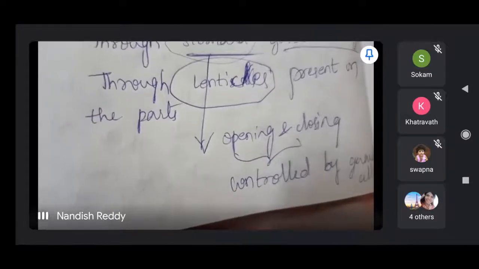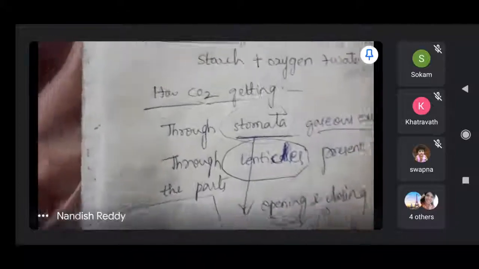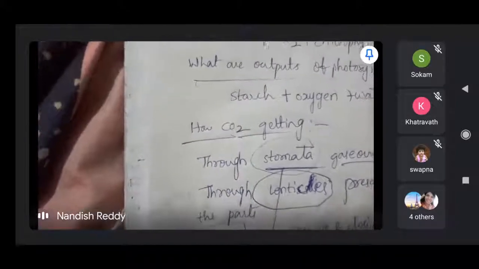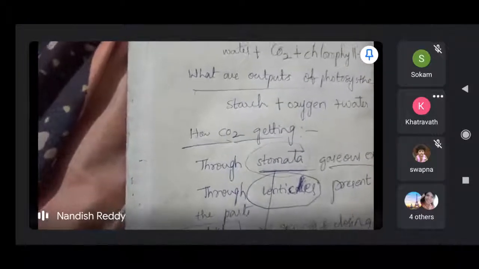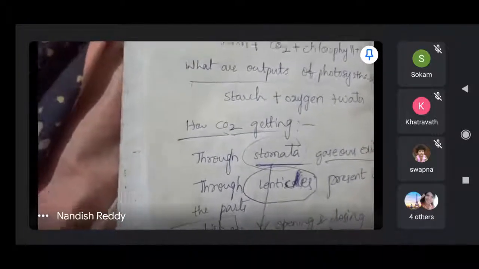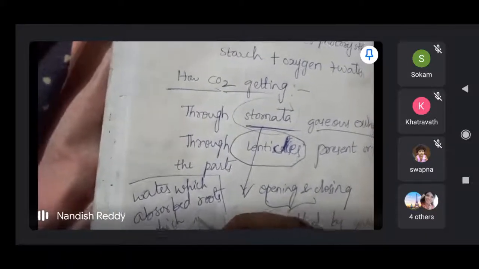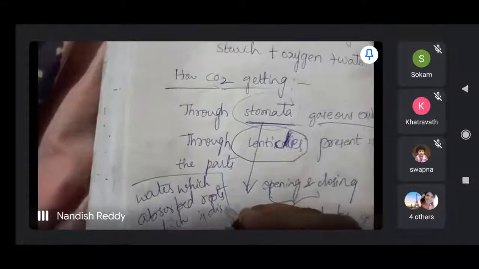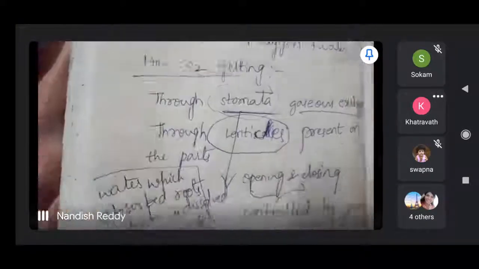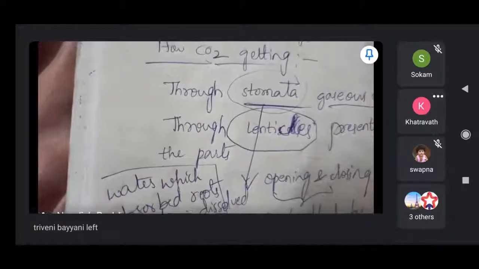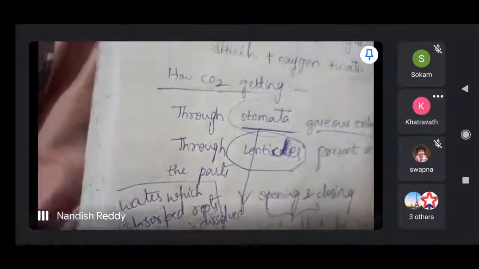And how do plants obtain water for photosynthesis? Water is absorbed by roots, the water which is dissolved in soil. And the nutrients, nitrogen and all, they get through roots only. About vitamins we'll discuss tomorrow. Okay? Thank you.